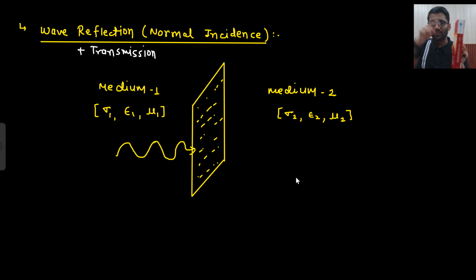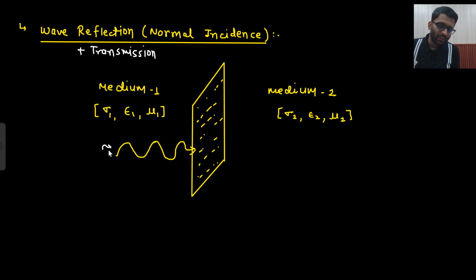So my wave is traveling. Now electric field is not traveling, neither can I say my magnetic field is traveling. My wave is traveling. That means electric field and magnetic field are dancing and the wave is traveling in this particular medium. Now it strikes the boundary. It is incident on the boundary perpendicularly. So now what will happen? Some part will be transmitted and some part will be reflected back.